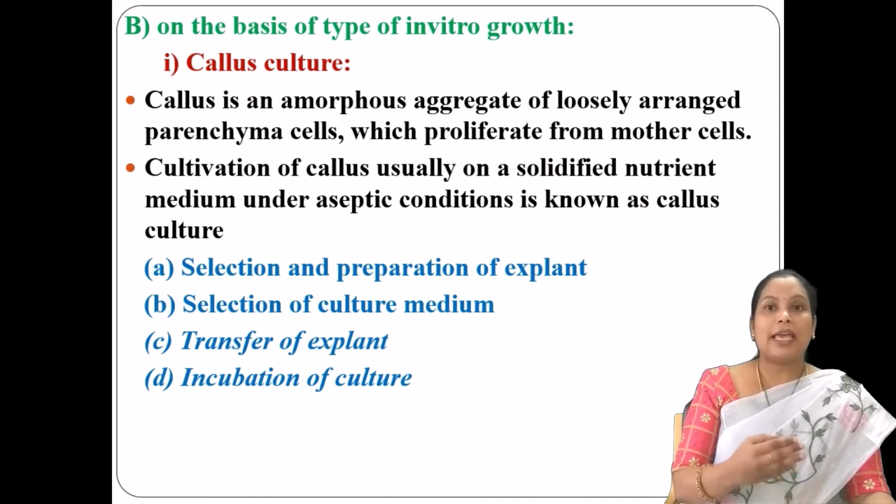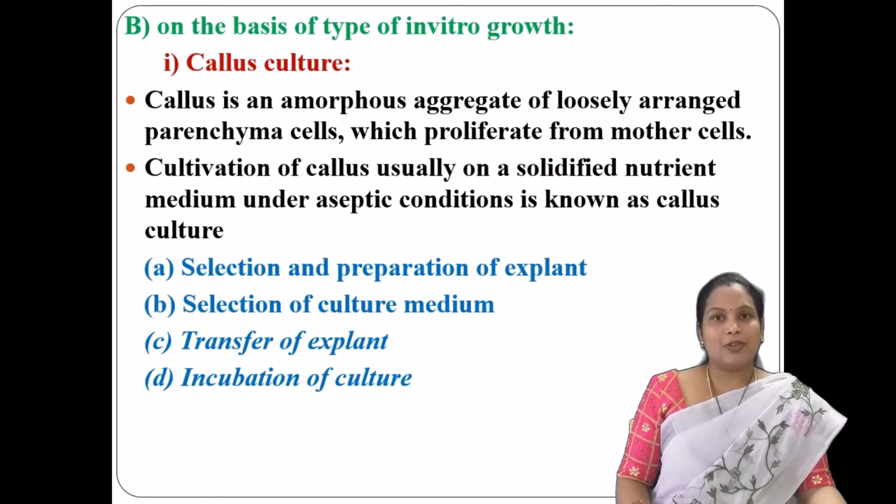So first you need to excise a part of the plant, then you need to prepare the explant. After excision of the explant, you need to wash with tap water and that should be sterilized with the sodium hypochlorite solution. After washing the explant with the sterile distilled water, you need to select the culture medium according to